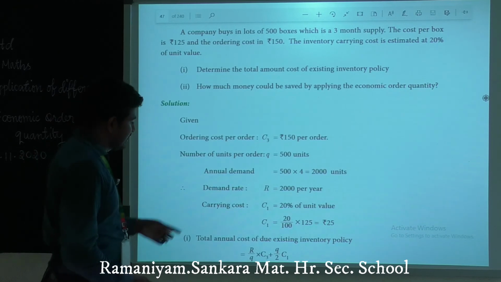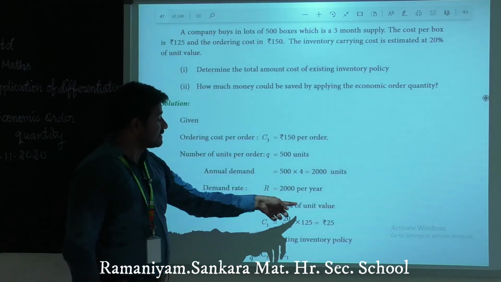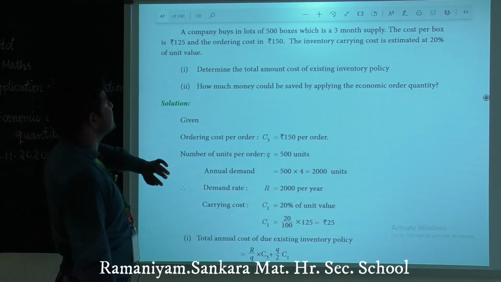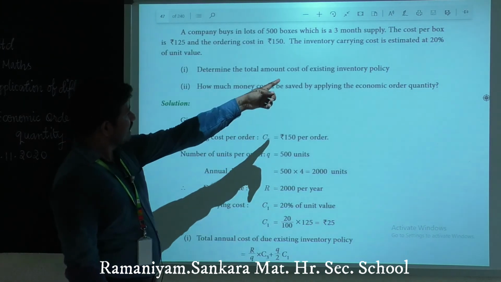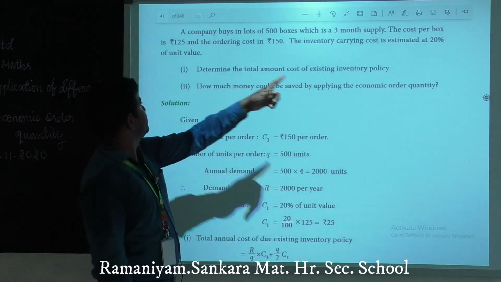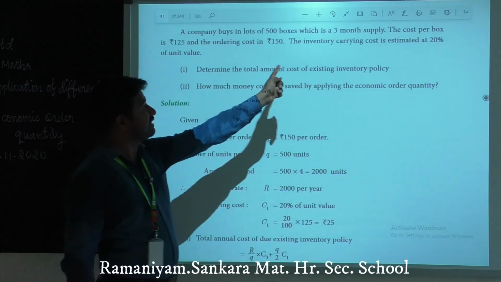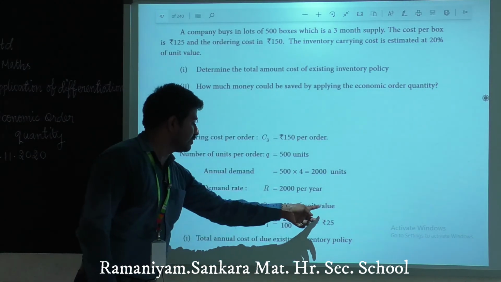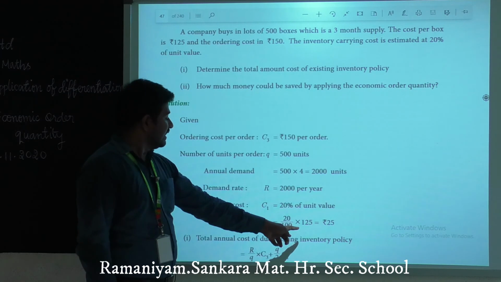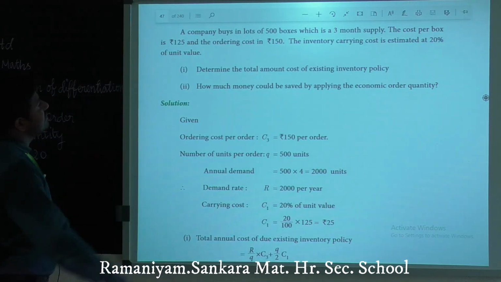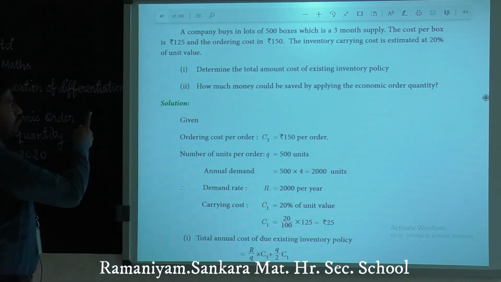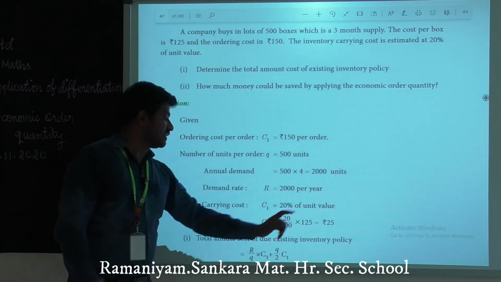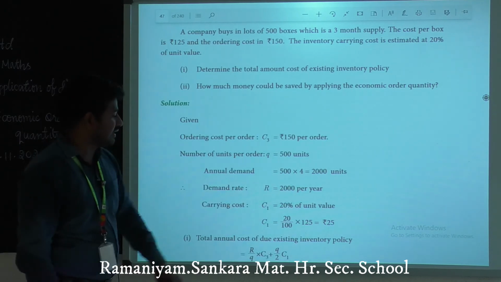Clear? Yes. C1 equals 20% of unit value. Here it is estimated at 20% of the unit value. This is the inventory carrying cost, which is the holding cost. C1 equals 20% of unit value, so 20 divided by 100 times 125, since the cost per box is 125 rupees. 20% of 125 rupees means rupees 25.